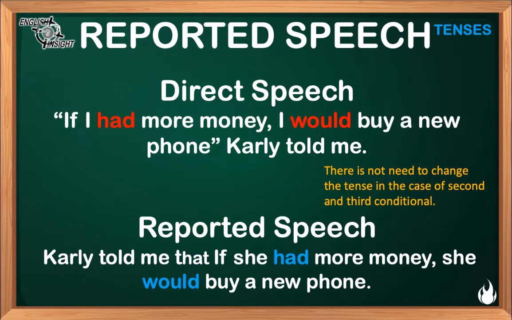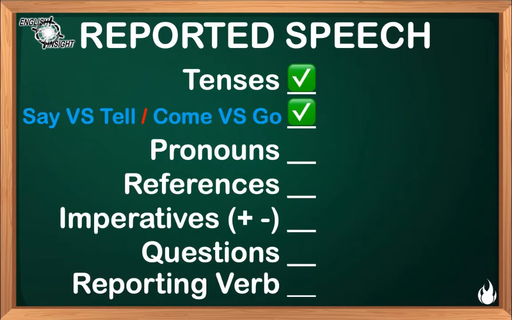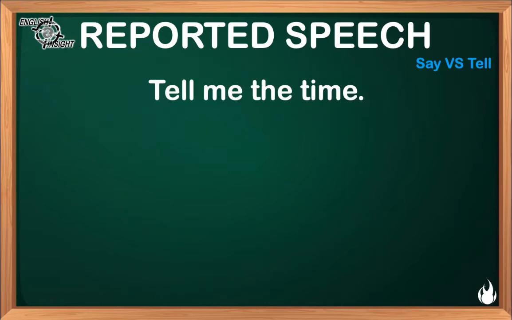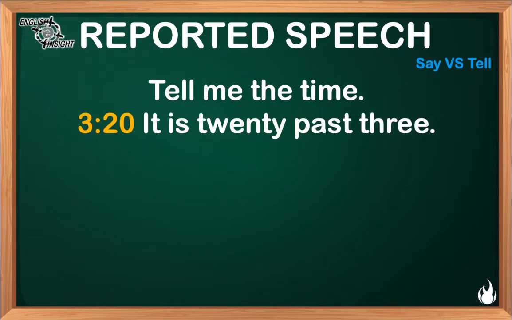Now, let's analyze the difference between the verbs say and tell and the verbs come and go. Let's check it. Say and tell. For example, this is a command, an imperative sentence. Tell me the time. The expected answer will be, it is 3:20.